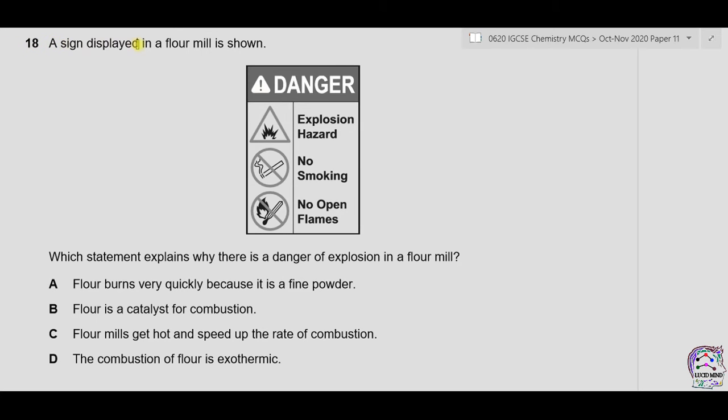Question 18. A sign displayed in a flour mill is shown: explosion hazard, no smoking, no open flames. Which statement explains why there is a danger of explosion in a flour mill? A. Flour burns very quickly because it is a fine powder. Now this statement is correct because we have tiny grains of flour that burn instantly with explosion.